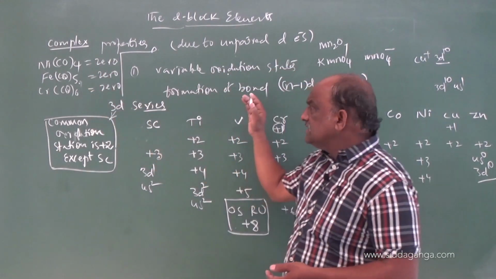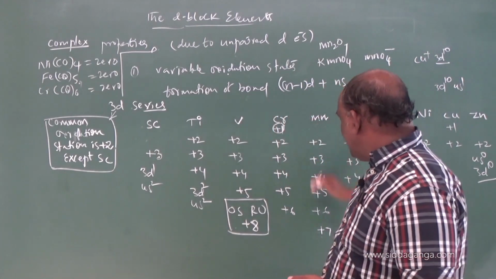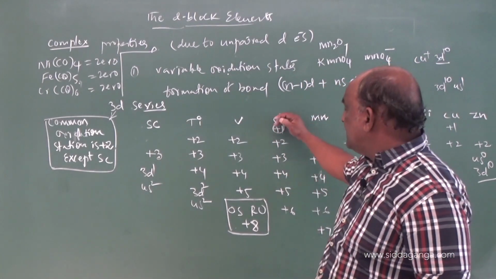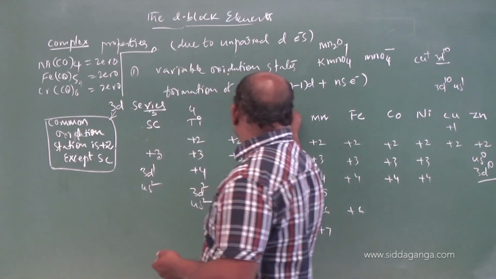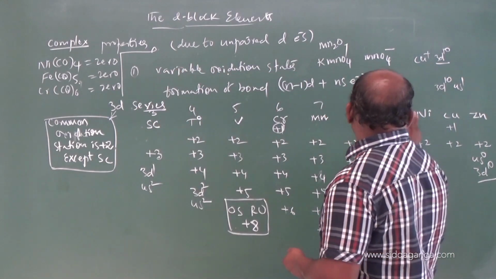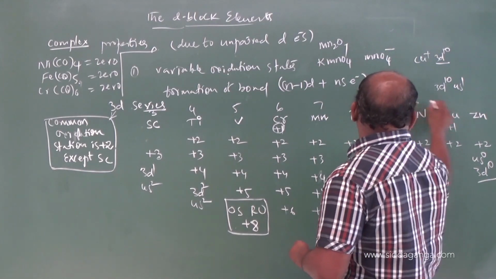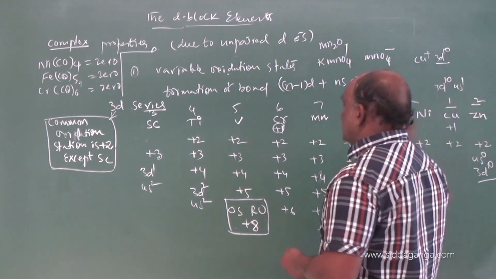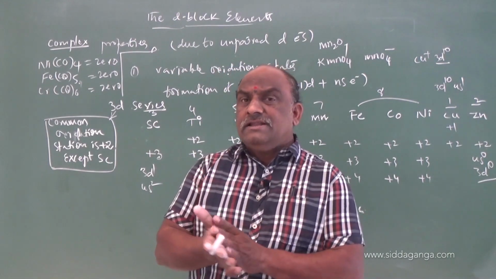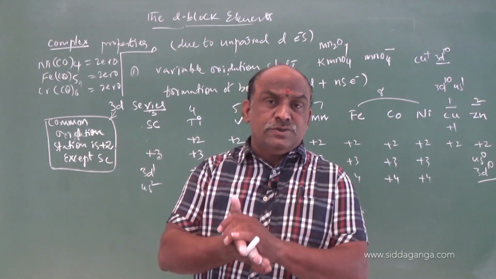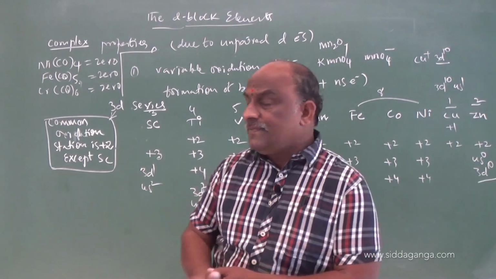The maximum oxidation state was given by manganese, that is +7. The groups present in the d block are the 3B group, 4B, 5B, 6B, 7B, then these 3 which are said to be the 8B group, then the 1B group and the 2B group. These are situated in the middle of the periodic table.